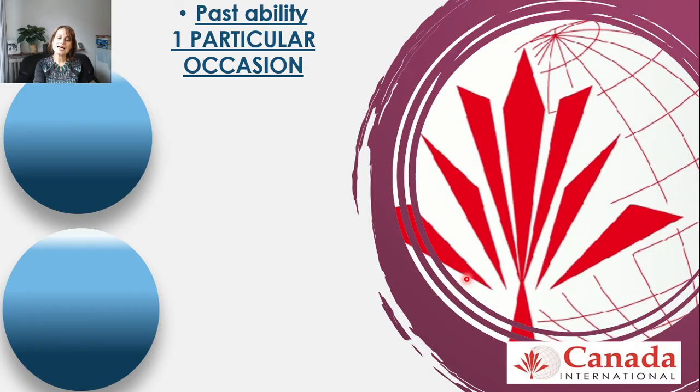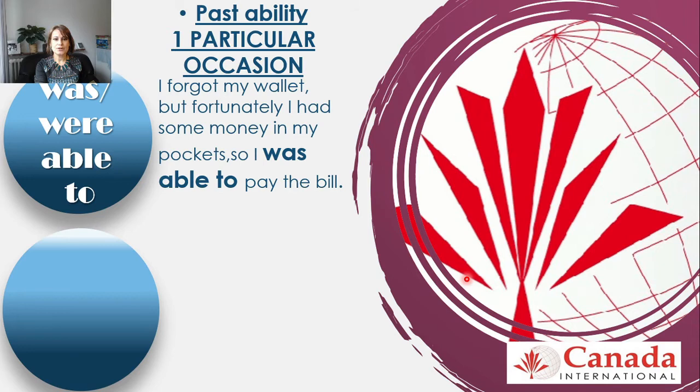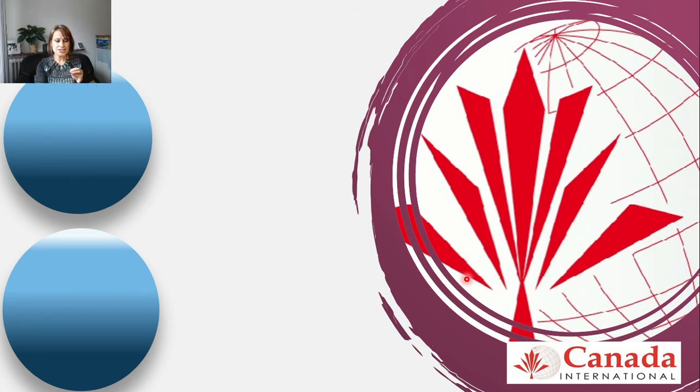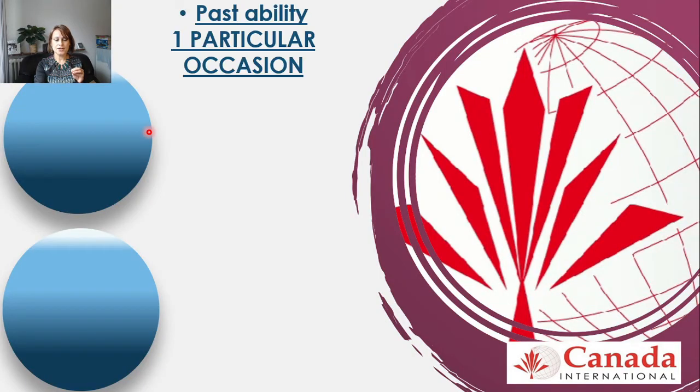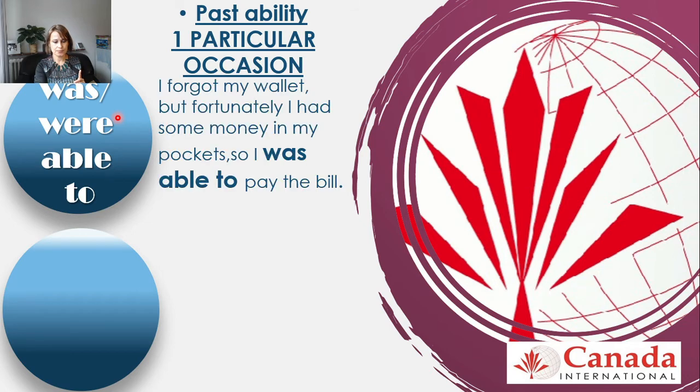Now, past ability, one particular occasion. We're going to be using was, were, be able to. For example, I forgot my wallet, but fortunately I had some money in my pockets, so I was able to pay the bill. Very good. For one particular occasion. Remember, when it's in general, past in general, it's going to be could. But for one specific occasion, it's going to be was, were, be able to.